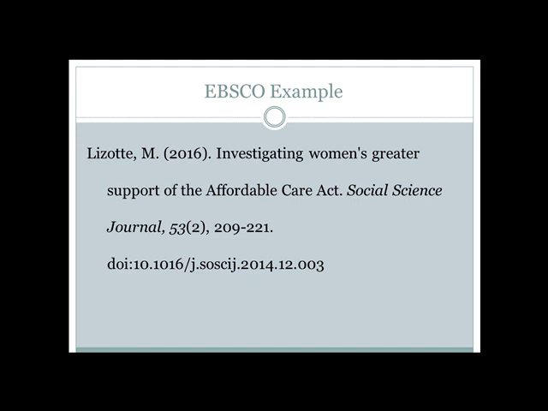In this case, volume 53, issue 2, the page numbers for the article 209 to 221, and the DOI or digital object identifier if it is available for the article.